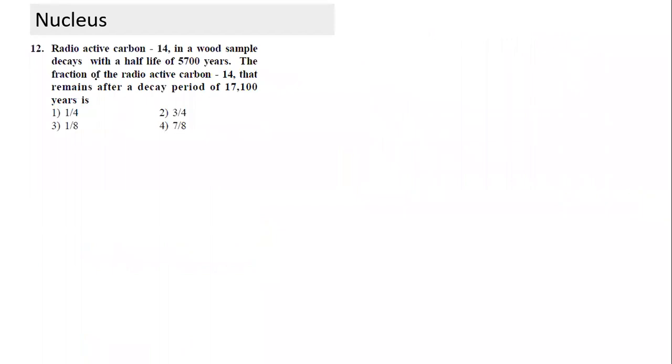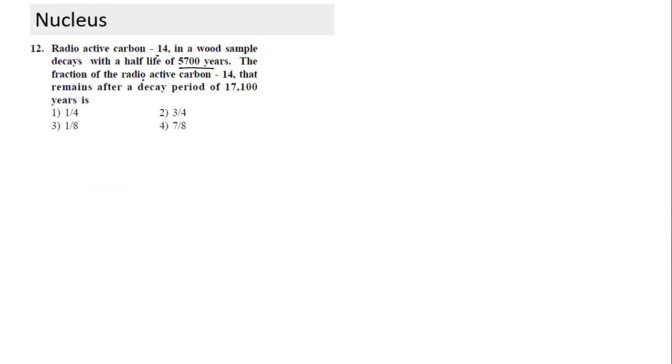Let's understand this question here and see what is special about it, and why I want to refer to this particular question. See, when we talk about carbon, carbon also has its own isotopes. One isotope is C14, and C14 is radioactive. So radioactive C14 in the wood sample decays with a half-life, that's the half-life of C14, and after decay it gets converted to C12.